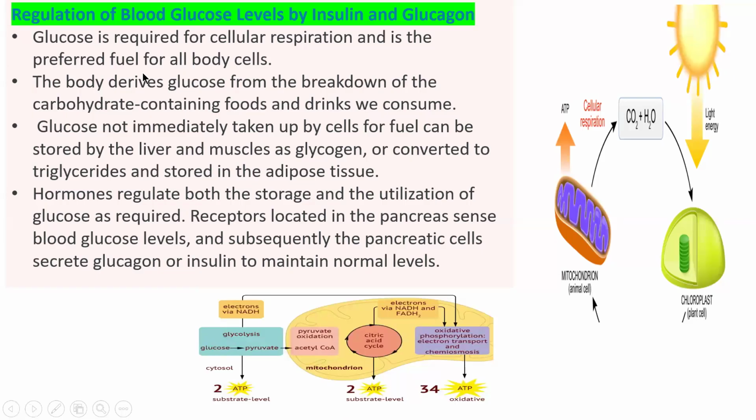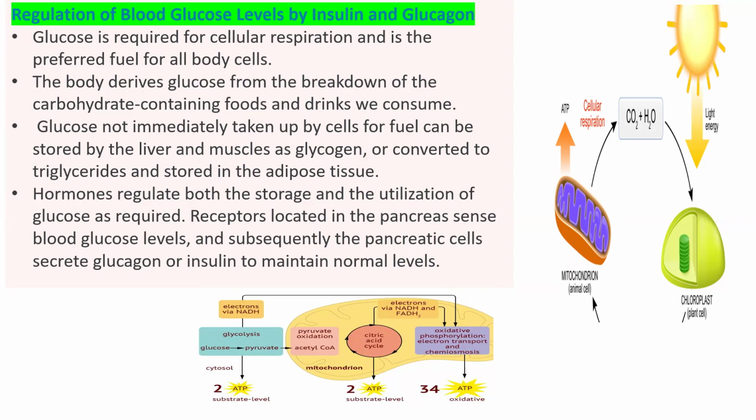So regulation of blood glucose level by insulin and glucagon: we have seen the body takes glucose from the breakdown of the carbohydrate-containing food and drinks we consume. Glucose is not immediately taken up by the cell for fuel and energy. Some extra glucose is stored in the form of glycogen in your liver and muscle.